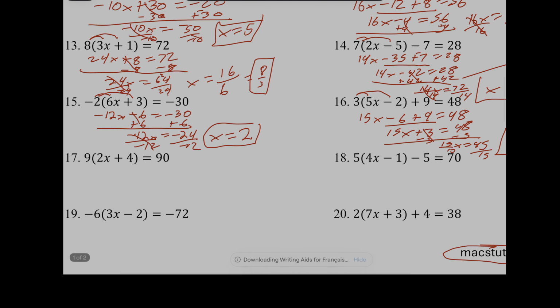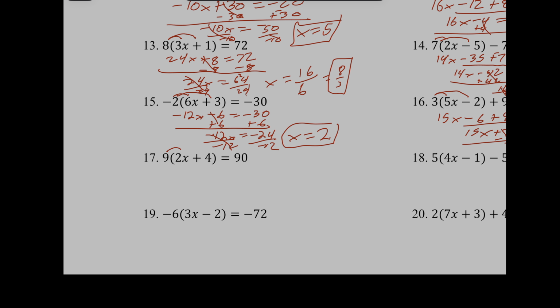All right, 4 more. Way to hang in there, guys. 9 times 2 is an 18x. And 9 times a positive 4 is a positive 36. That's going to equal 90. Now, once I subtract my 36 from both sides, I'm going to get 18x equals, well, what is 90 minus 36? Well, you can do one of these things. 10 minus 6 is a 4, and 8 minus 3 is a 5. The bigger sign is positive, so it's going to stay positive.